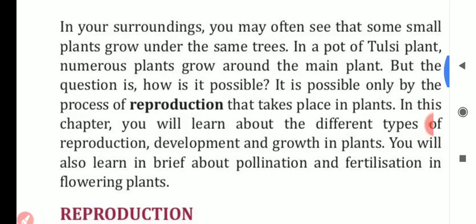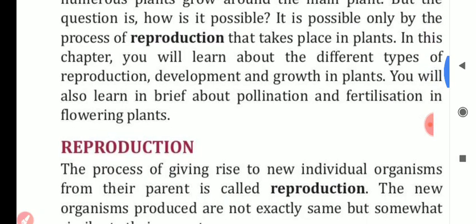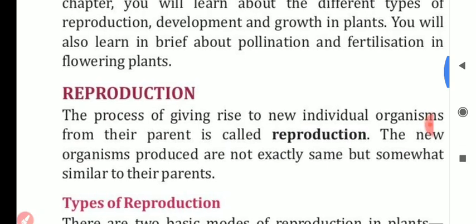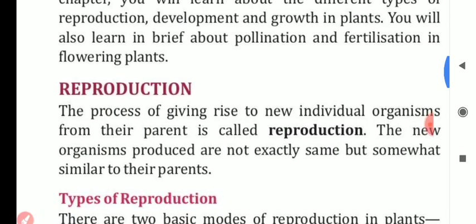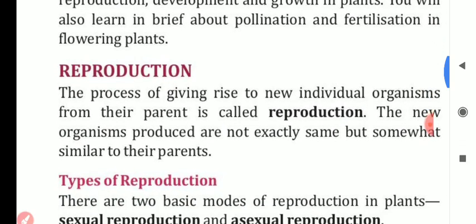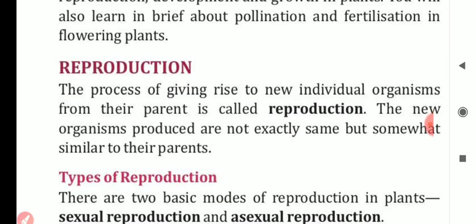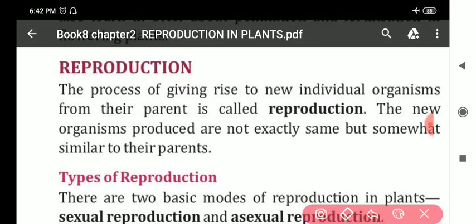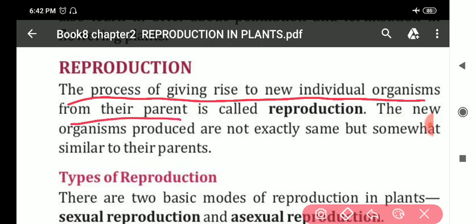Clear? So, here, first of all, we must know the definition of reproduction. My dear students, this is the definition: the process of giving rise to new individual organisms from their parent is called reproduction.